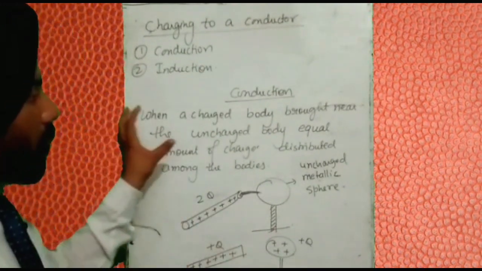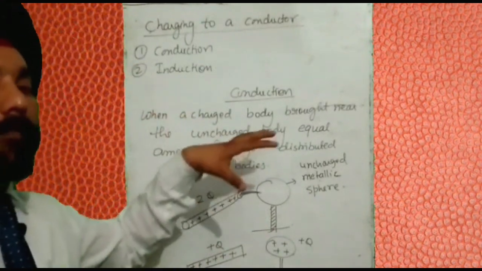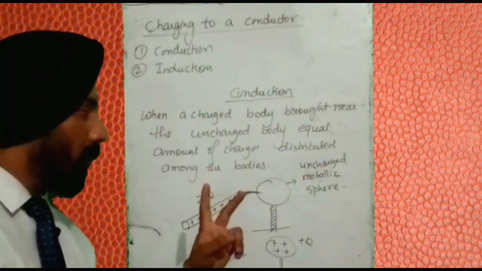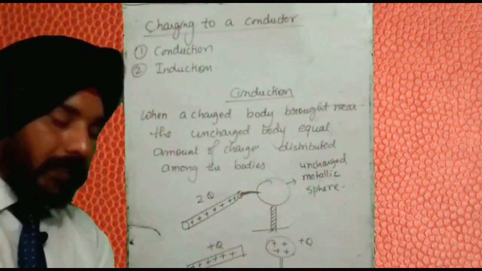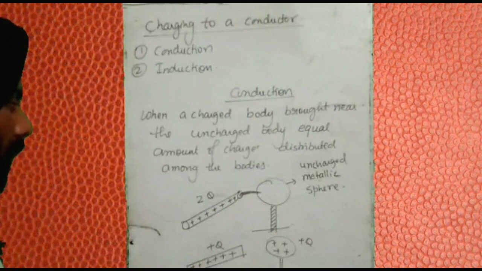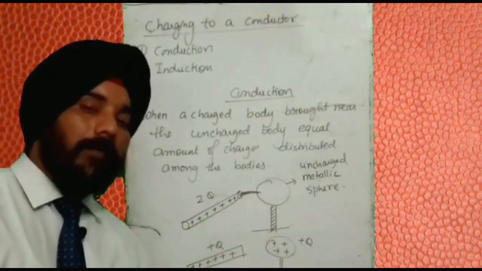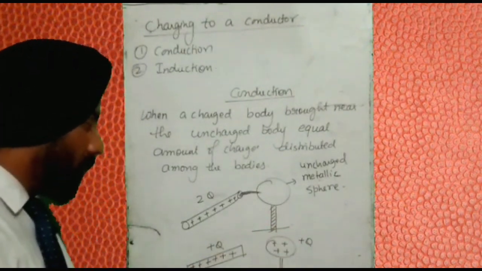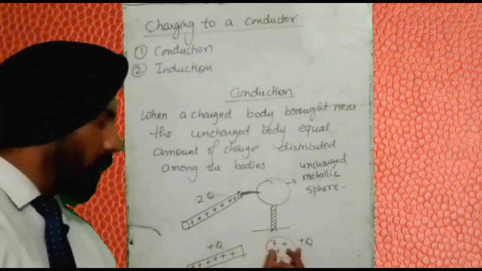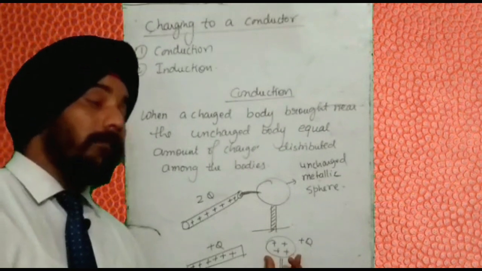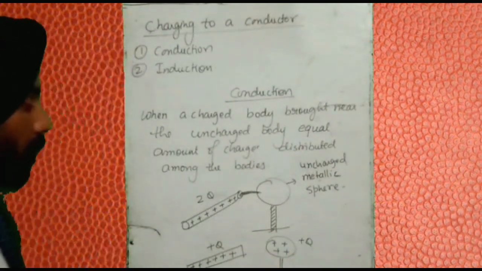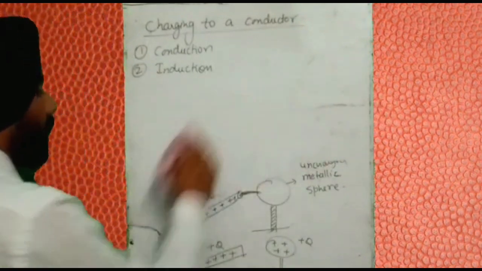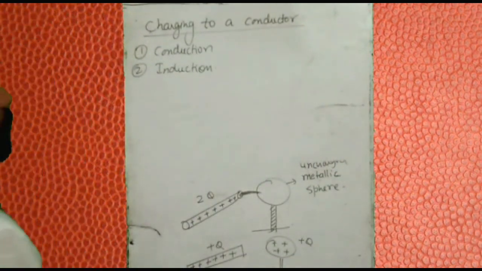A charged body has to be brought in contact with an uncharged body. The first thing is that the two bodies should be connected together. Another thing, both bodies will have equal and like charges. This body has positive charge, this body will also develop positive charge. So the nature is not going to change.